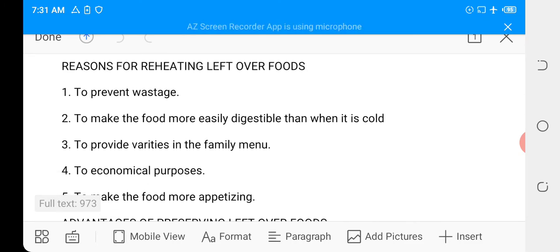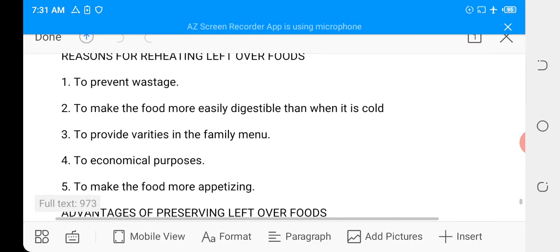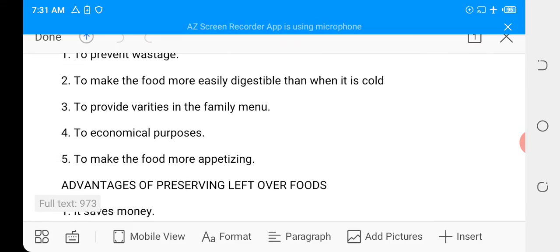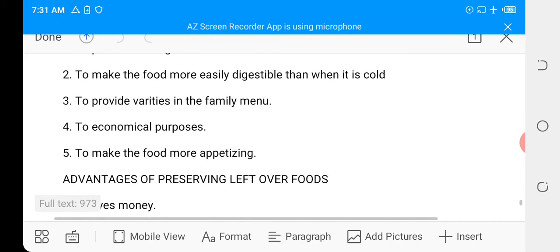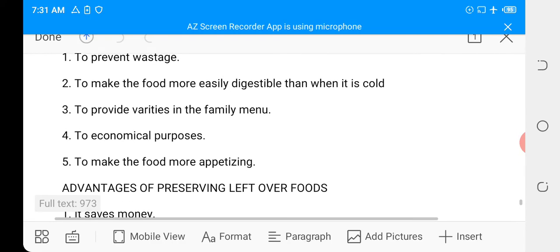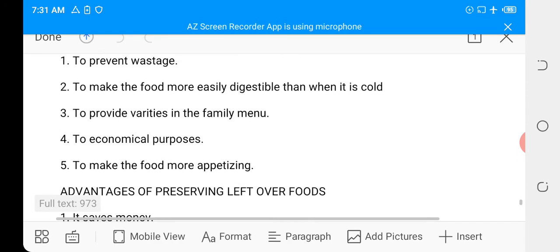One, to prevent wastage. When you reheat your leftover food, food cannot be wasted. Two, to make the food more easily digestible than when it is cold. Like I said earlier, it is good not to eat your food directly from the gas in the absence of an item to reheat it. But make sure you reheat it before you eat.